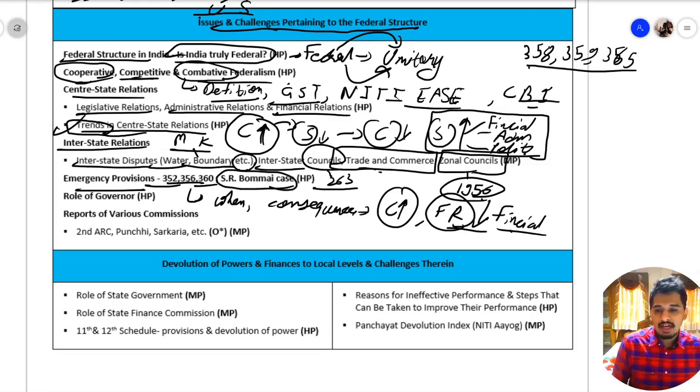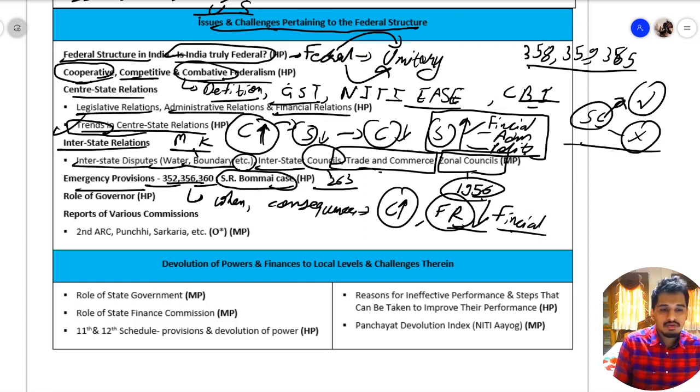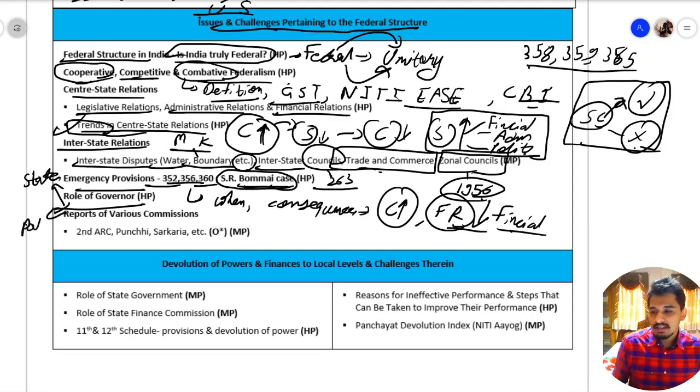And then we have the SR Bommai case. In the SR Bommai case, the Supreme Court laid down what will be the proper use of President's rule and what will be termed as improper use of it. So that is why you should know about the SR Bommai case. Then we have the role of the governor. One role of the governor is that he is head of state, but another role is that he acts in a partisan manner and as an agent of the center and tries to destabilize the state government if it is of an opposition party. So these are the issues with respect to the governor.